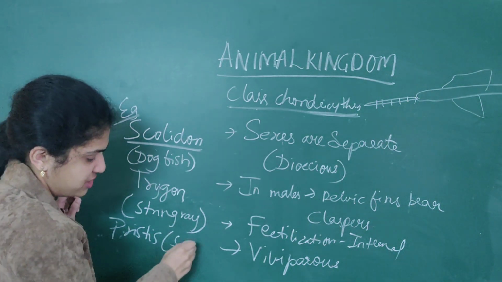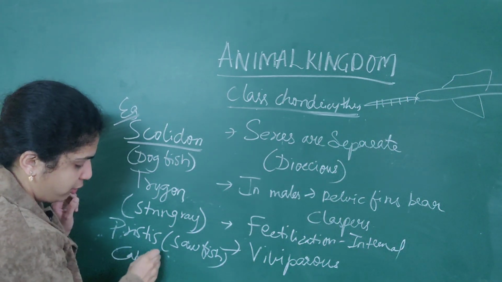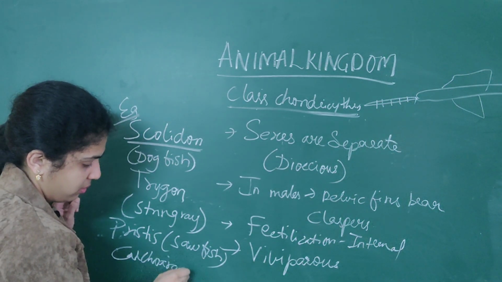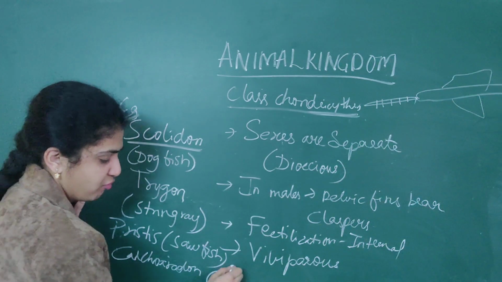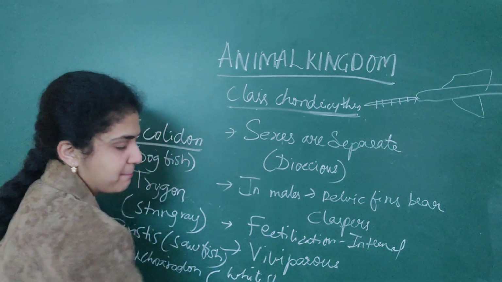Pristis is sawfish. Then Carcharodon is white shark. Only four examples.